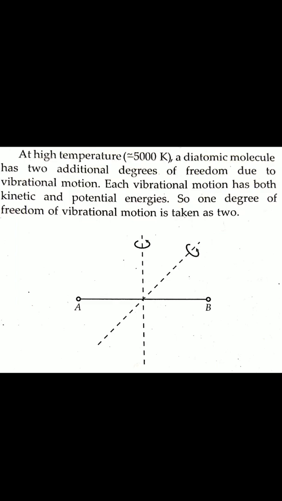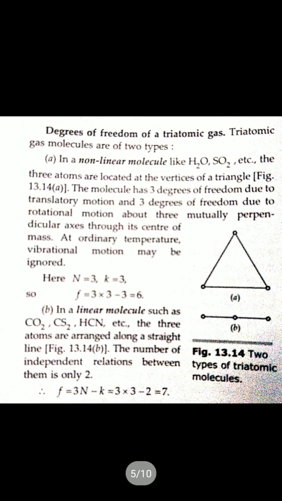Each vibrational motion has kinetic and potential energy, so 1 degree of freedom of vibrational motion is taken as 2. Clear?